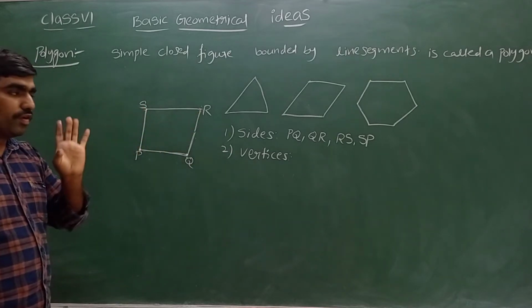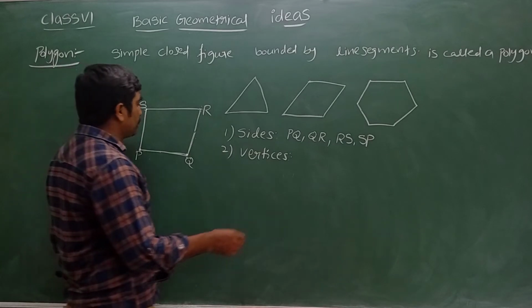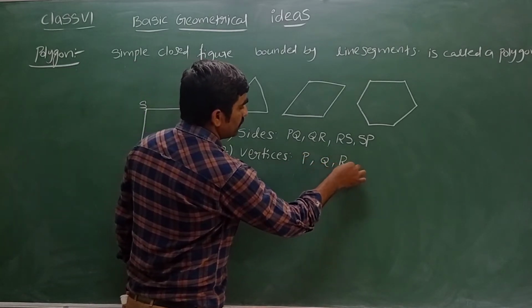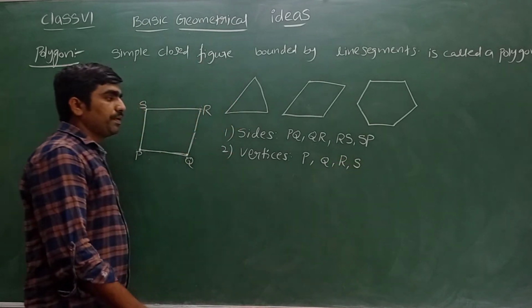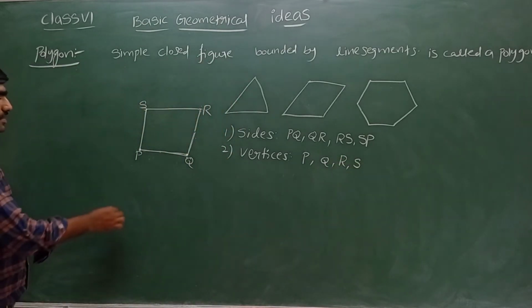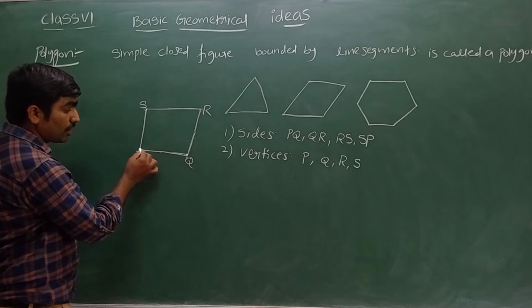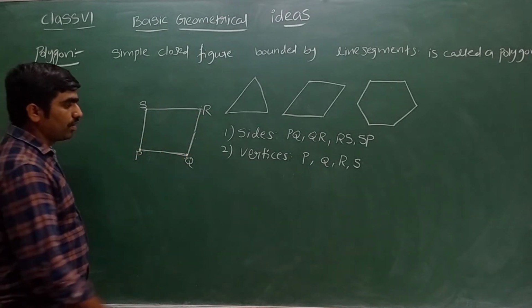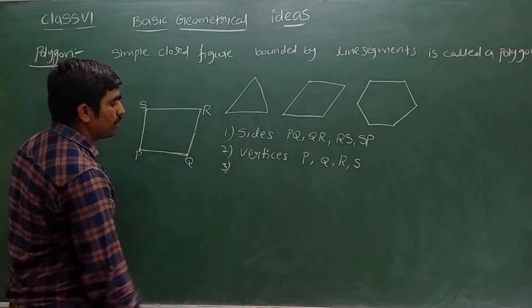Yes, we can see 4 vertices: P, Q, R, S. A vertex is the common end point of any two sides of a polygon.